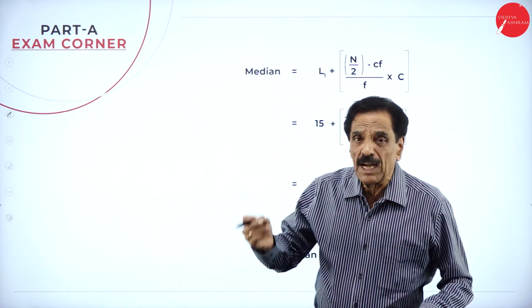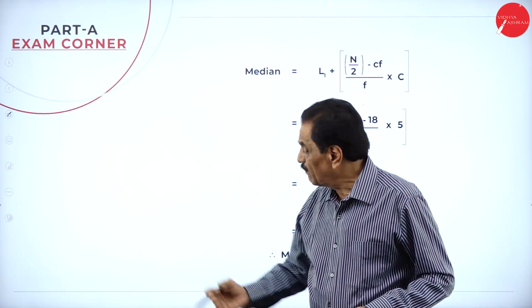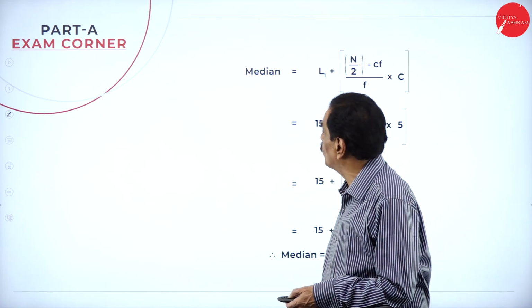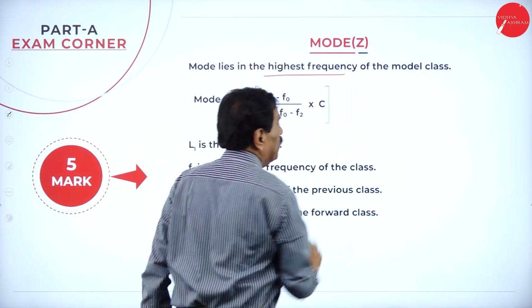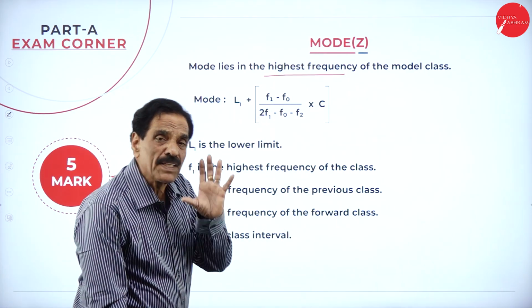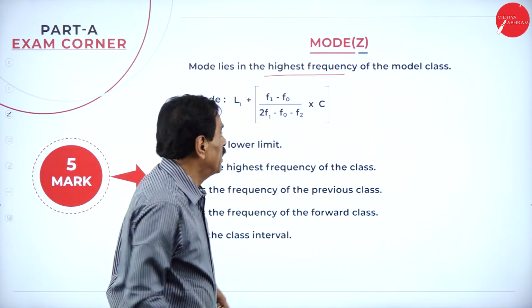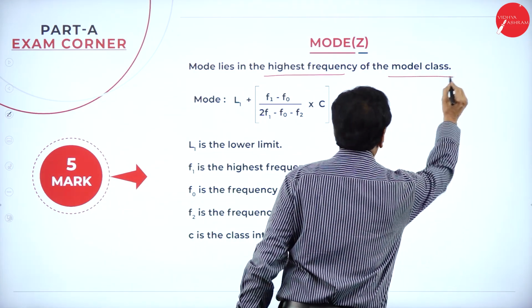Then one by one I am doing. First I did the mean. Now I have done the median. Then I will go to the mode. Mode lies in the class with the highest frequency, the modal class. So the class where the highest frequency lies is called the modal class, we say.